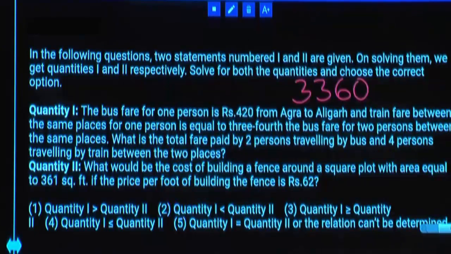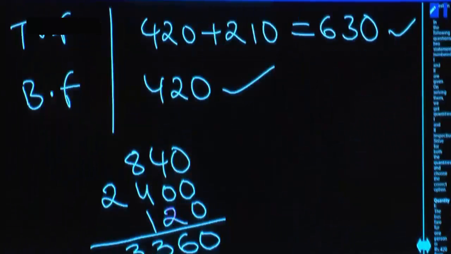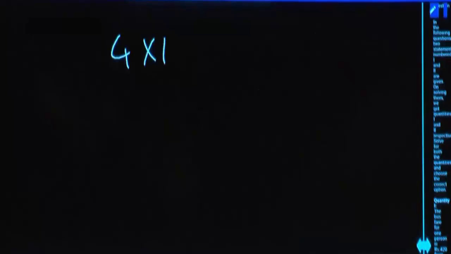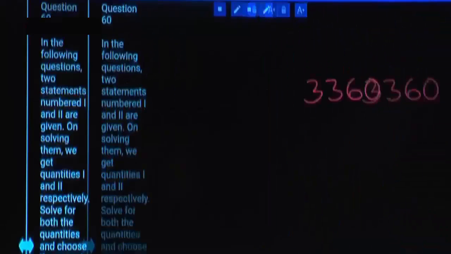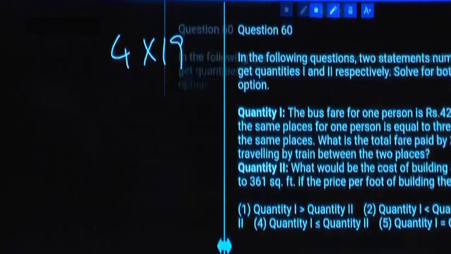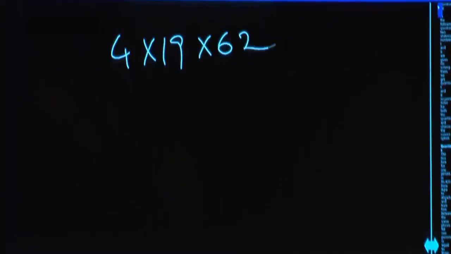What would be the cost of building a fence around a square plot with area equal to 361 square feet? If area is 361, what is the side? 19. Fencing is to be done over perimeter, that is equal to 4 into side, that is 4 into 19. And what is cost given? 62. 4 19s, 76 into 62.